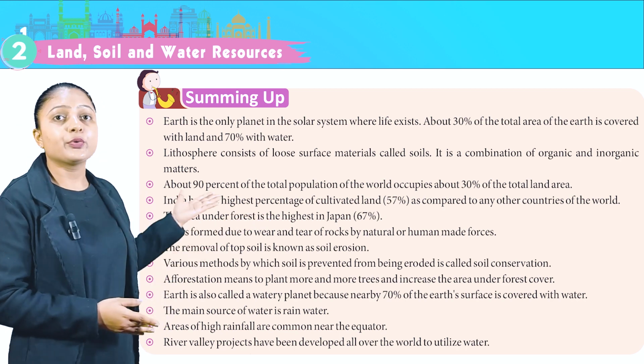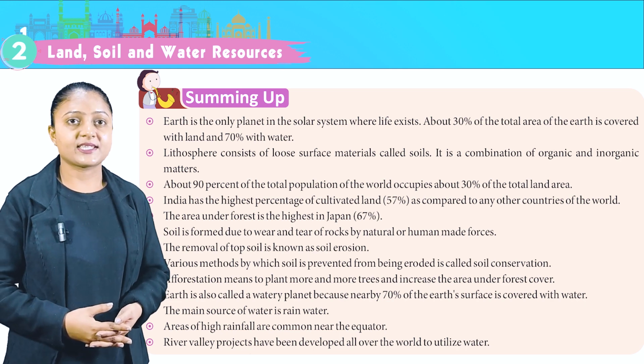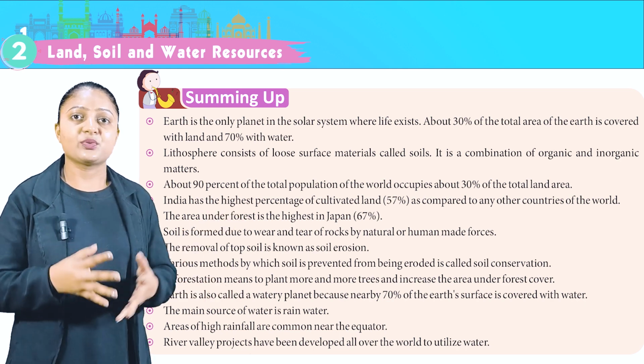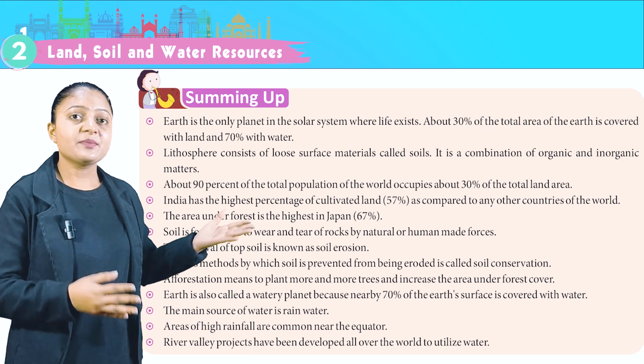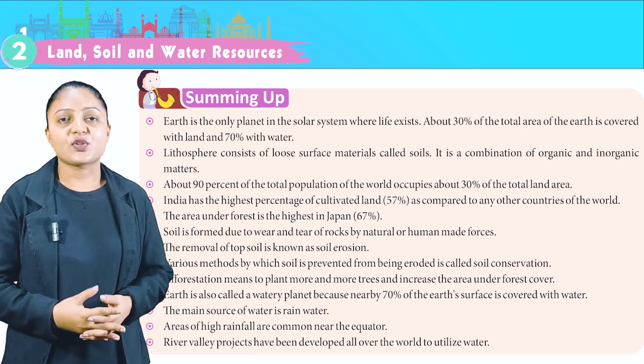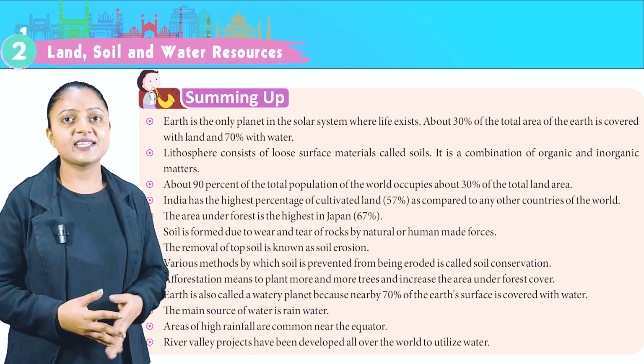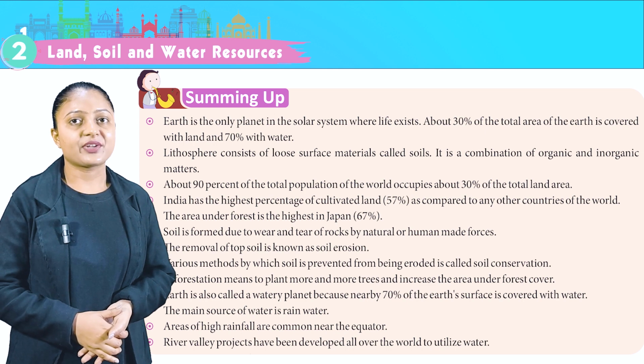Soil is formed due to wear and tear of rocks by natural or human-made forces. The removal of topsoil is known as soil erosion. Various methods by which soil is prevented from being eroded is called soil conservation. Afforestation means to plant more and more trees and increase the area under forest cover.